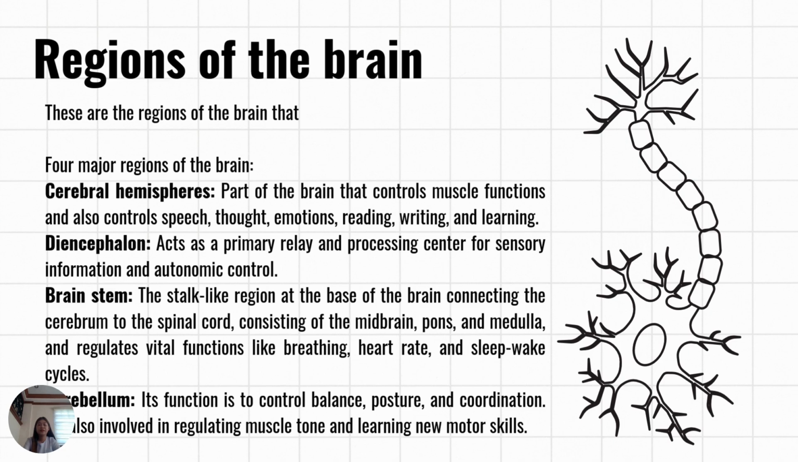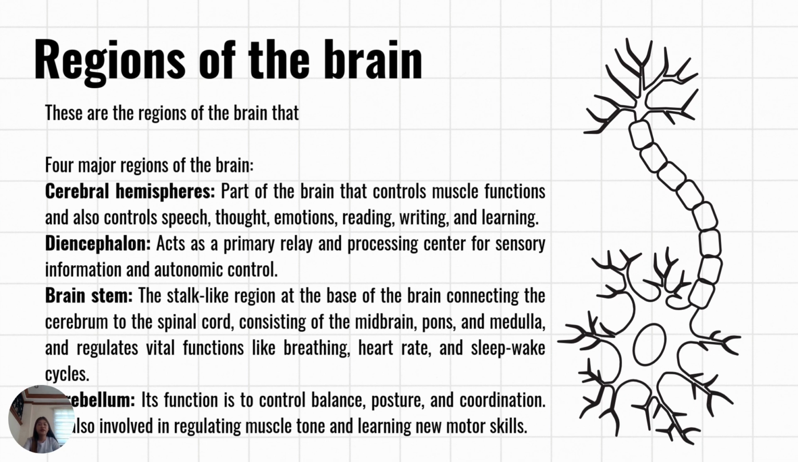Cerebral hemispheres, it also has the right hemisphere that controls the muscles of the left side of the body, and the left hemisphere controls the muscles on the right side of the body. So dito po sa cerebral hemisphere, magkabaliktad po yung kinokontrol niya. Yung right para sa left and yung left para sa right.